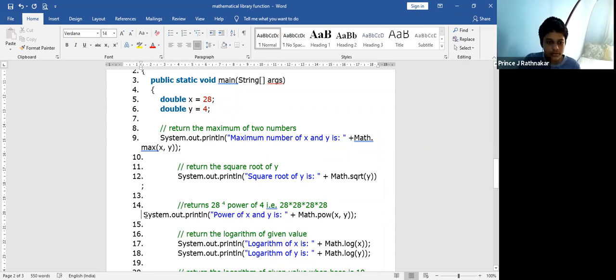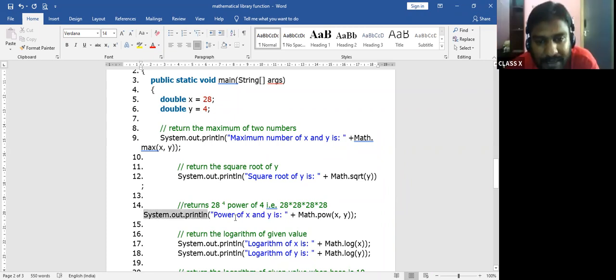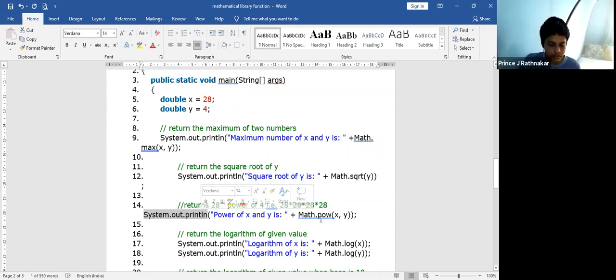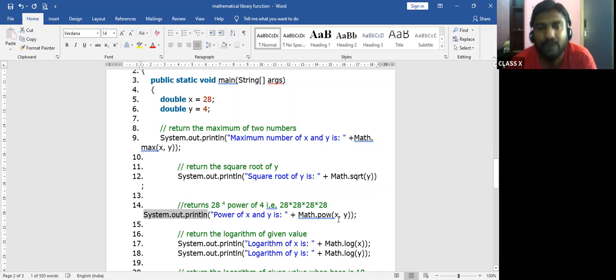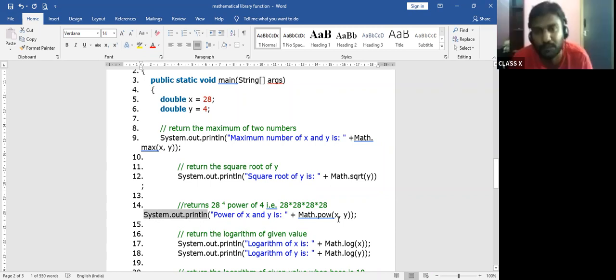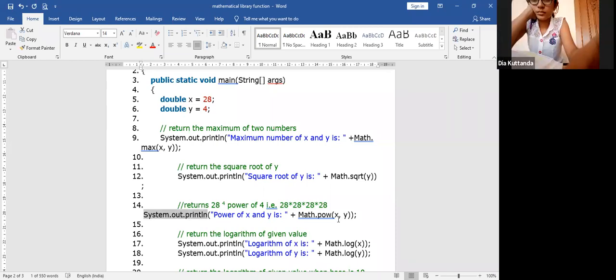So for that, System.out.println, power of x and y is Math.pow(x, y). Here we are finding with x comma y both. The x value is 28, multiplied 4 times, and the y value is 4.